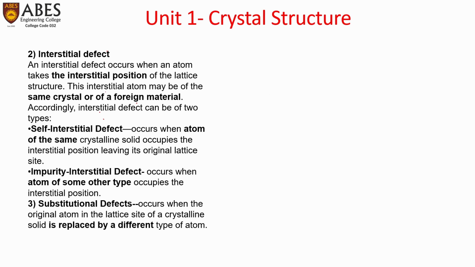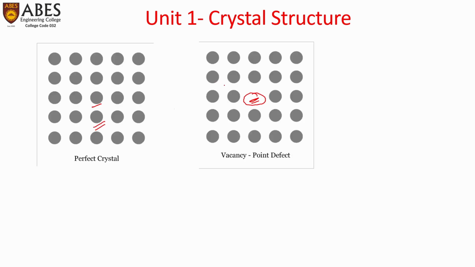Second one of the point defect is interstitial defect. What is interstitial, and what are interstitial positions? An interstitial defect occurs when an atom takes the interstitial position of the lattice structure. So what are those interstitial positions? These spaces in between the regular positions of the atoms are called interstitial positions.